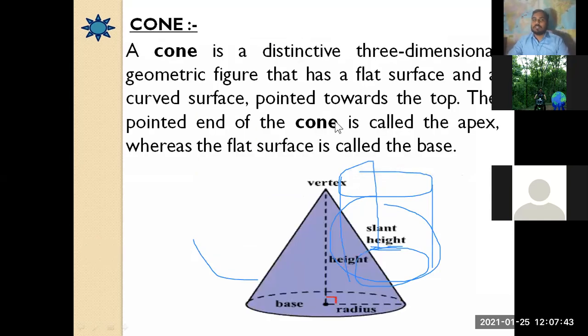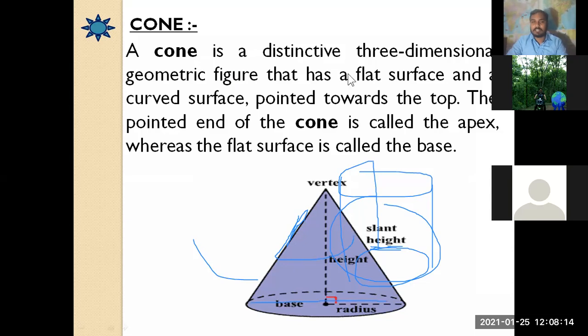So a cone is a distinctive 3-dimensional geometric figure that has a flat surface and a curved surface. As you see, this is the flat surface, this is the curved surface, जो कि ये ऐसे rotate करेगी, and the flat surface is its base. You can see that, isn't it? So a cone is the geometric figure.